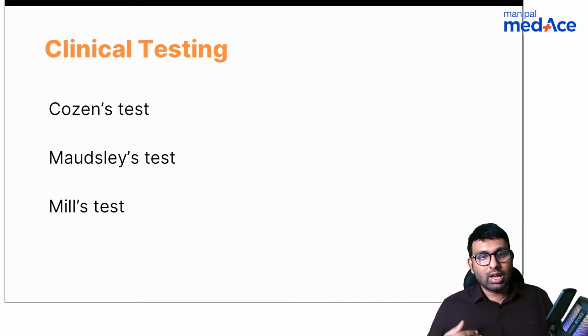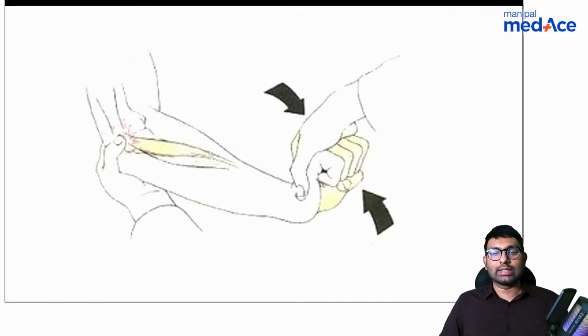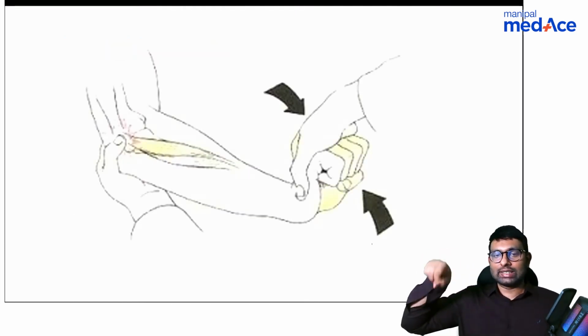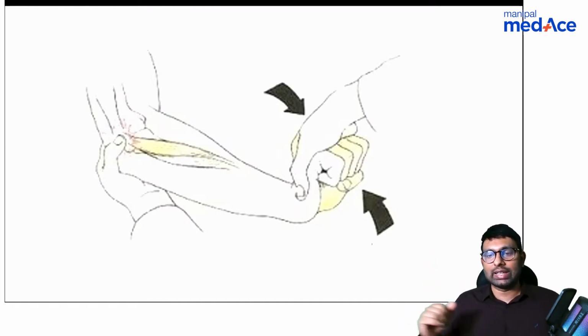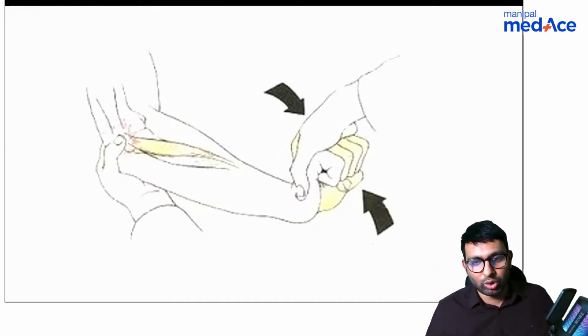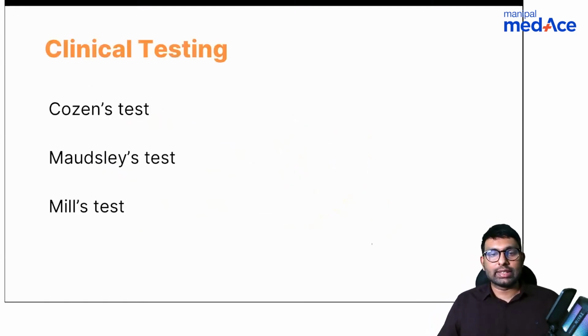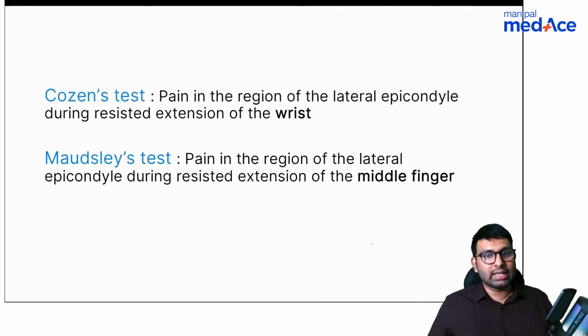Very good, Dr. Jain. So one more test that I want to talk about is Maudsley's test, where instead of doing just wrist, you're doing only middle finger extension. With that, you're eliciting pain. Thank you, Dr. Kalpana. So these are the three tests that we do: Cosin's, Maudsley's, and Mills maneuver. Mainly, you have to remember Cosin's and Maudsley's test.